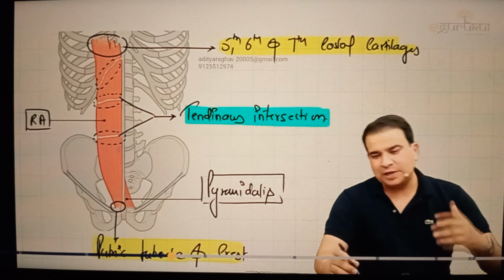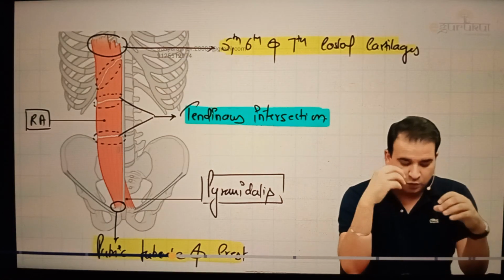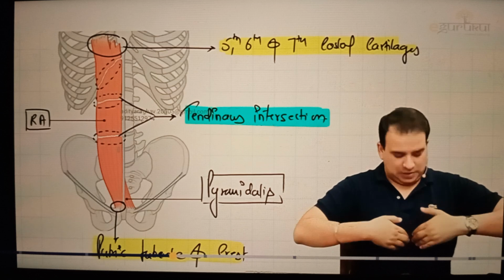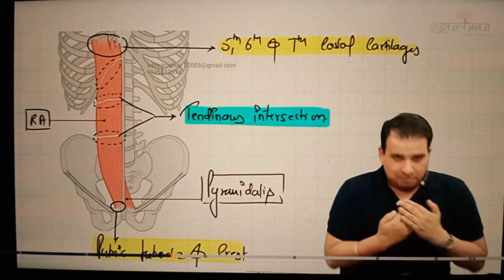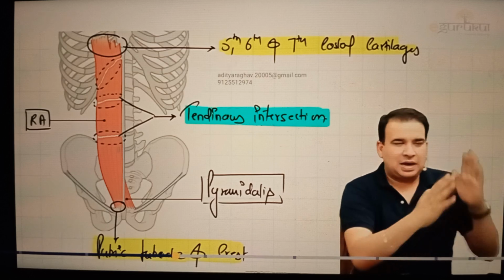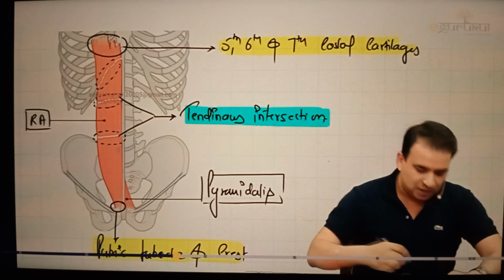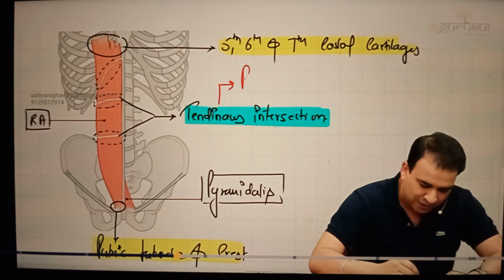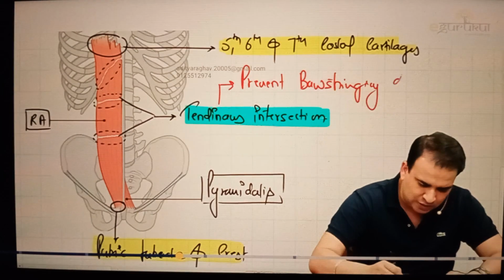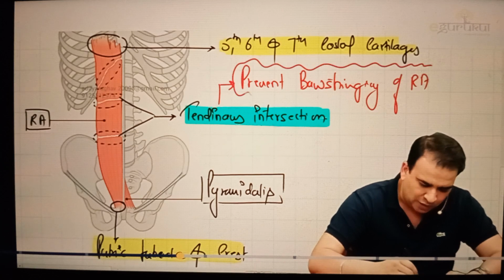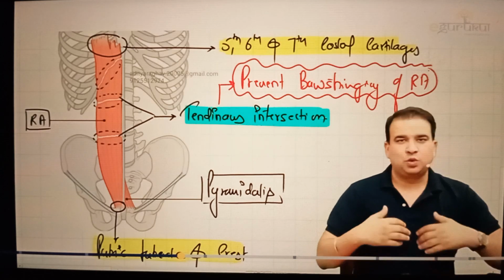So what is the advantage of having tendinous intersections? Guys, imagine the muscle is originating from the pubic tubercle and the crest, and it is going all the way to the 5th, 6th, and 7th costal cartilage. If there is no tendinous intersection in this muscle, every time I bend forward, my rectus abdominis muscle will come out like the string of a bow, a bowstringing action. So the function of the tendinous intersections is to prevent the bowstringing of rectus abdominis. It will not allow the muscle to come out as the string of a bow.